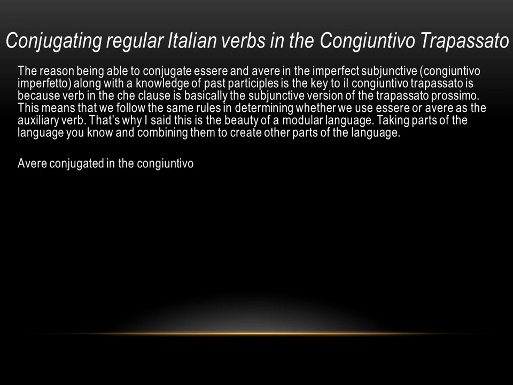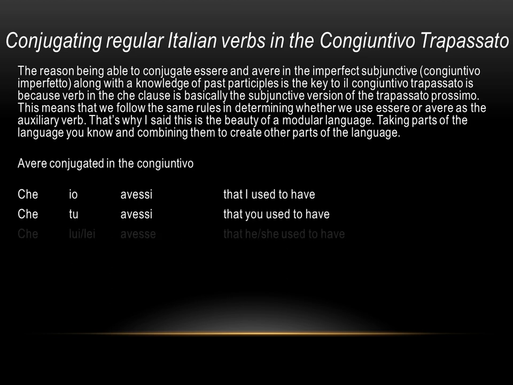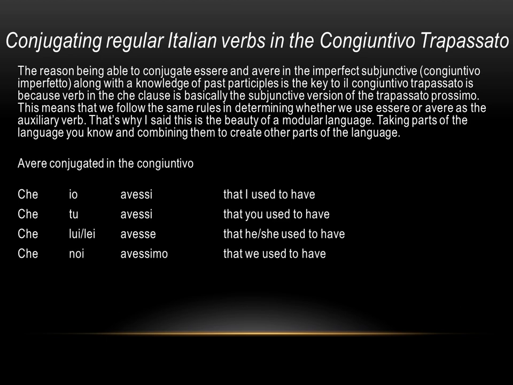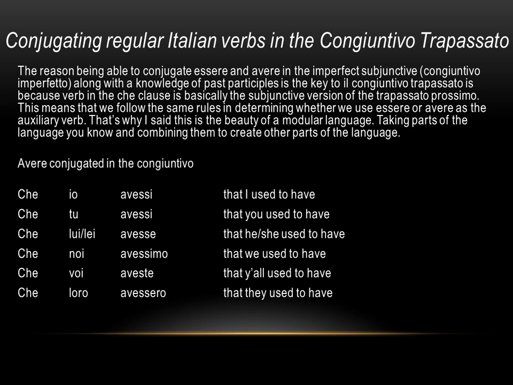Avere, conjugated in the congiuntivo imperfetto. Che io avessi, that I used to have. Che tu avessi, that you used to have. Che lui, lei avesse, that he, she used to have. Che noi avessimo, that we used to have. Che voi aveste, that y'all used to have. Che loro avessero, that they used to have.